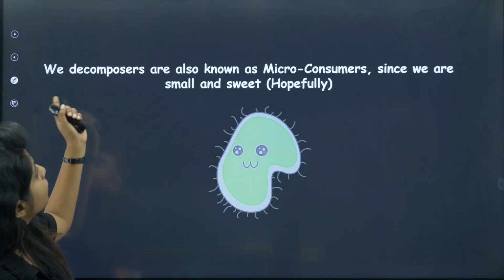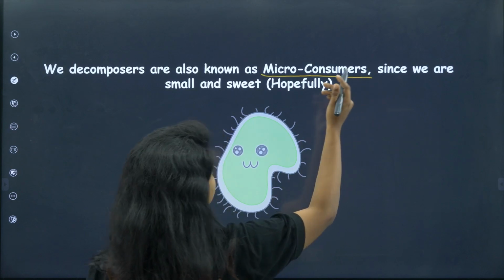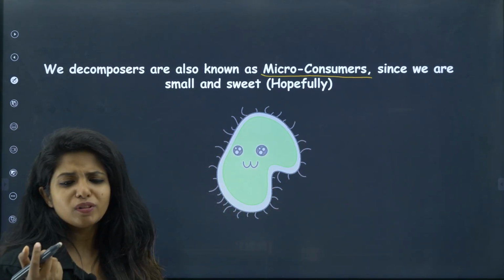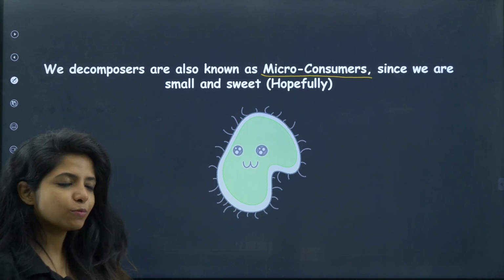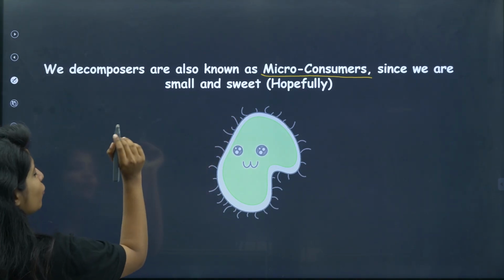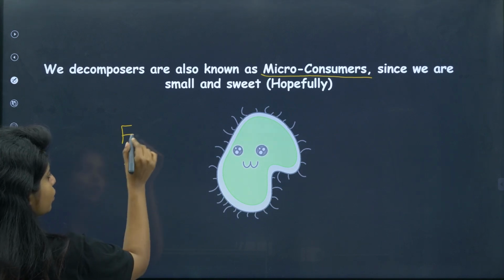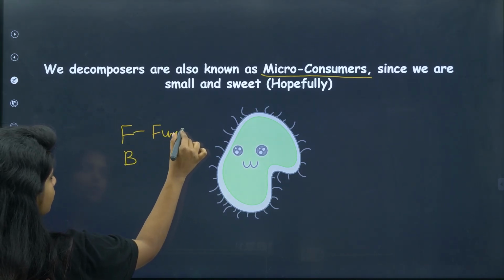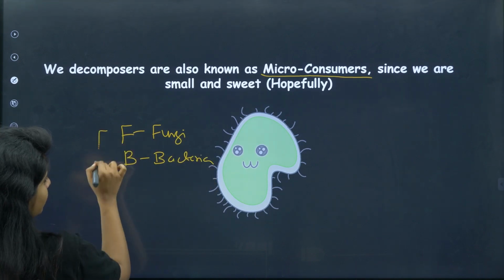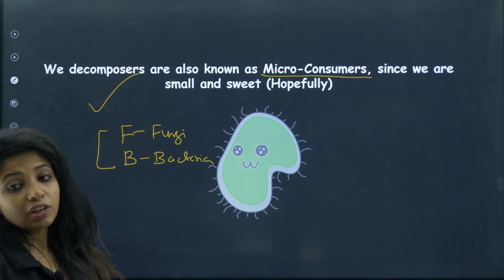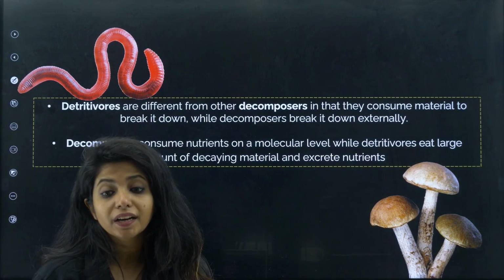Now, decomposers are also known as micro-consumers. Why micro-consumers? Since they are very small, they're minute structures, right? And that's why they're very small and sweet, hopefully. So over here, please understand the examples. You can remember like FB, Facebook, that is what? Fungi and certain bacteria, not all bacteria, but certain bacteria, they are what? Decomposers. Now decomposers are very different from the next thing that you are going to see, that is detritivores.